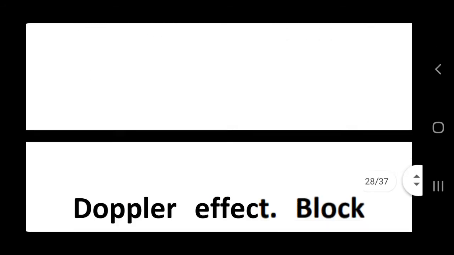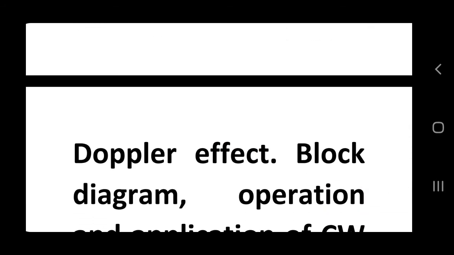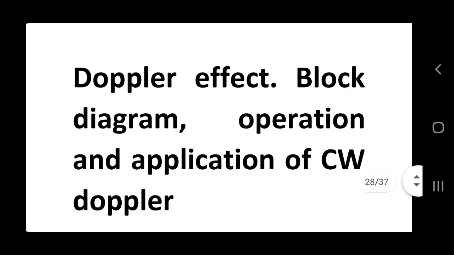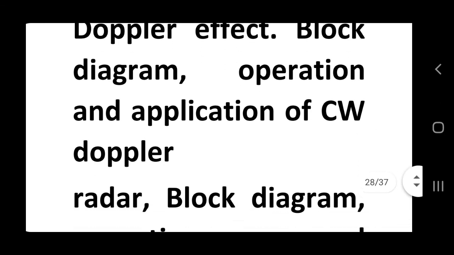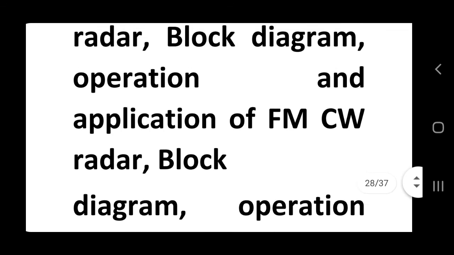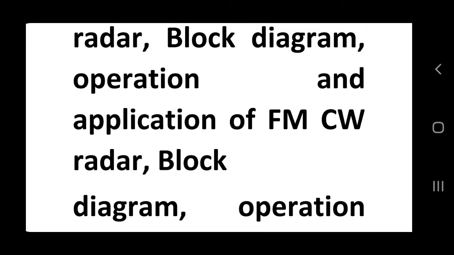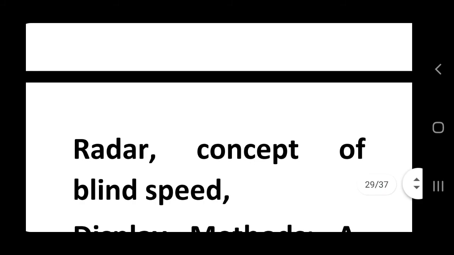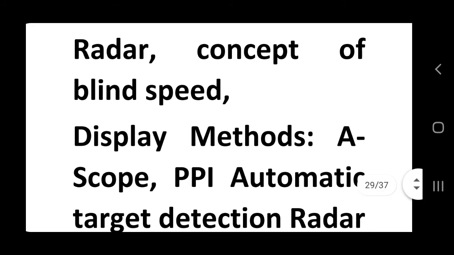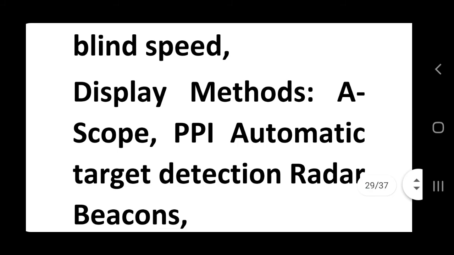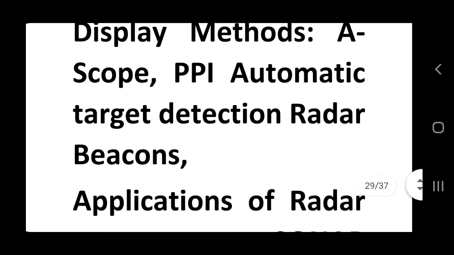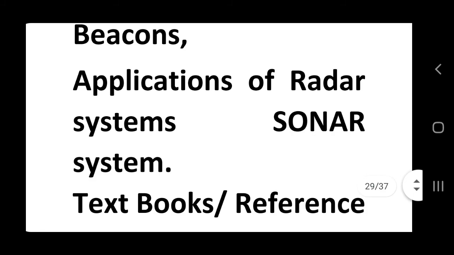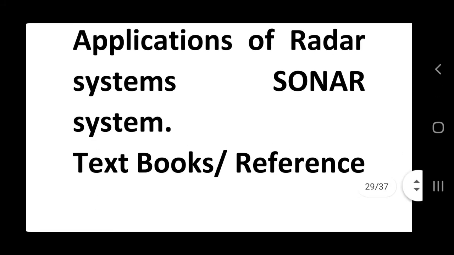Unit 6, radar systems. In radar systems: Doppler effect, block diagram, operation and application of continuous wave Doppler radar, block diagram, operation and application of FMCW, frequency modulated continuous wave radar, block diagram, operation and application of MTI radar, concept of blind speed, display methods, A-scope, PPI, automatic target detection, radar beacons, application of radar systems, sonar systems.